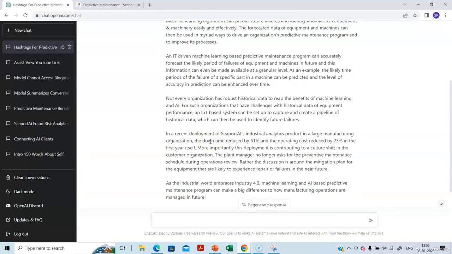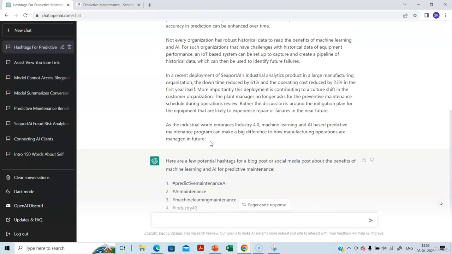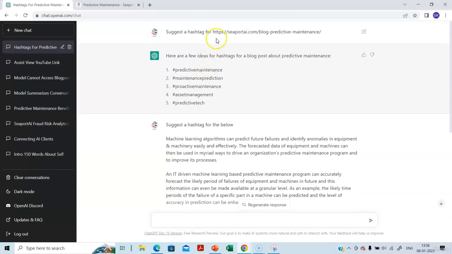So what does it indicate? If you provide content, ChatGPT can summarize, ChatGPT can suggest hashtags and other metadata information. On the other hand, if you provide a link, it is not able to do the job, right? It is not able to provide a summary of this link. In one of the earlier versions, when I asked this question, it just picked up these 2 words and provided a summary. We can say that it is a write-up, not a summary.